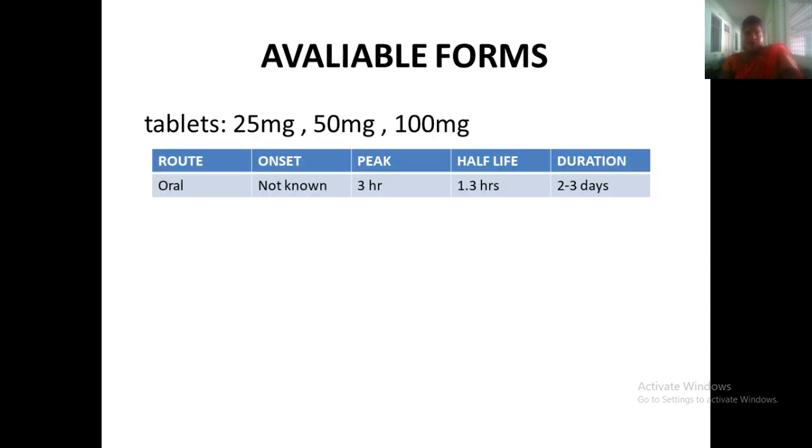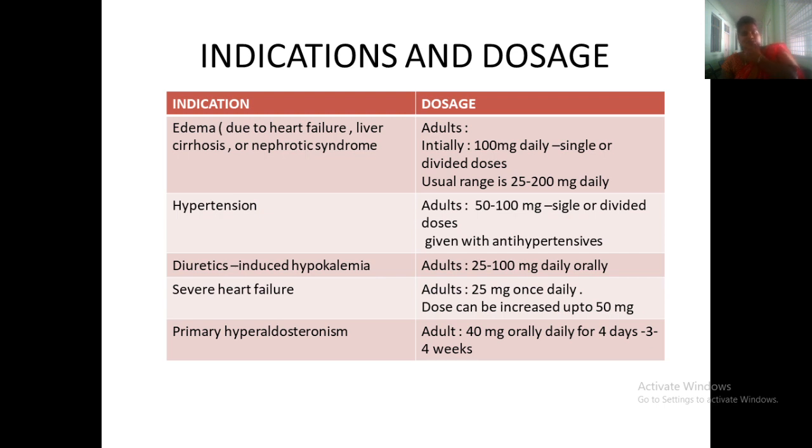Available in 25 to 50 mg, 100 mg also. It is given in edema, hypertension, diuretic use, severe heart failure, and in case of primary hyperaldosteronism. So these doses are given: 100 mg usually in divided doses in case of hypertension, 50 to 100 mg, and in case of diuretic use with hypokalemia, 25 to 100 mg can be given.